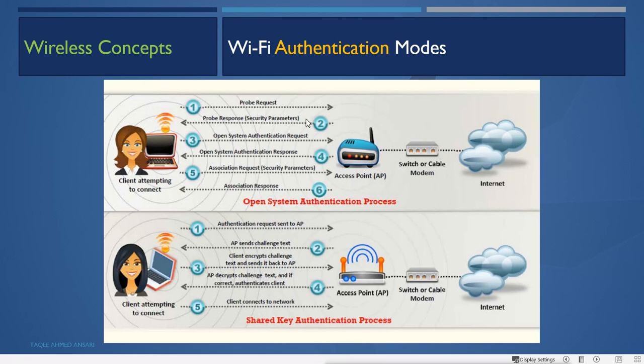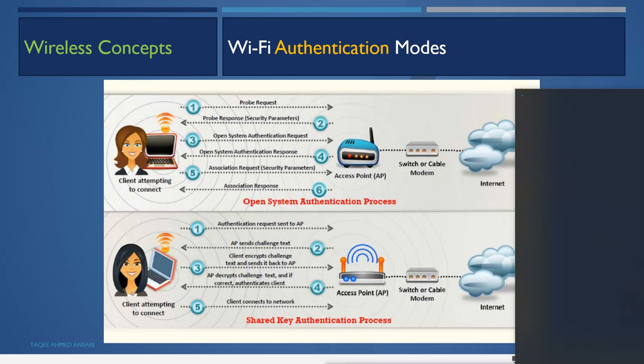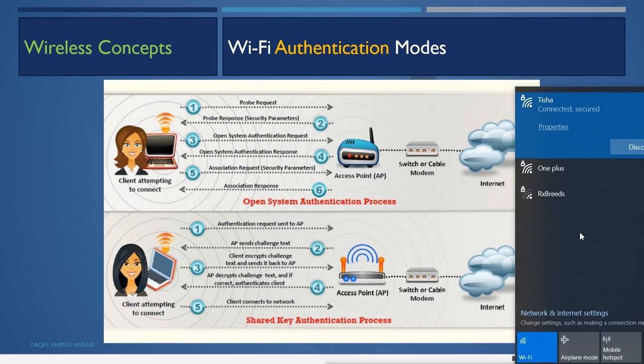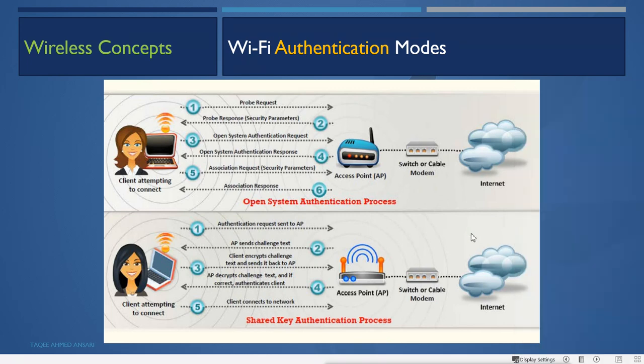When it sees some wireless access networks there, if there is a lock symbol, that means these are not open, these are secured. If there is no lock, it will select that access point to connect. Now when you click on that and select to connect, your device will send the probe request to that access point. That access point will respond with the probe response with the security parameters.